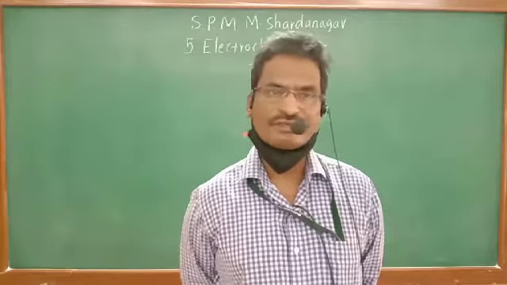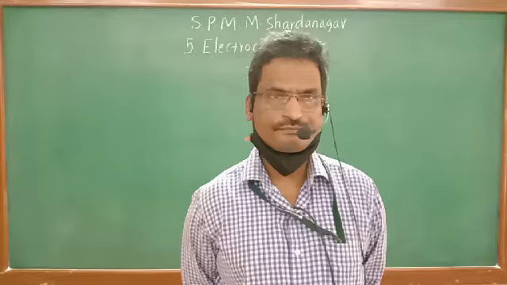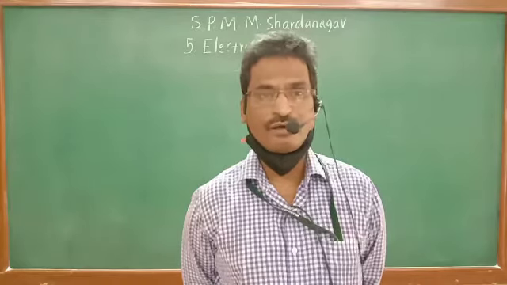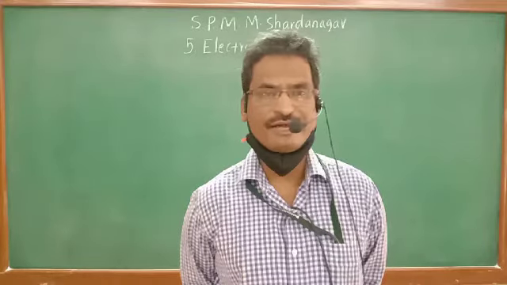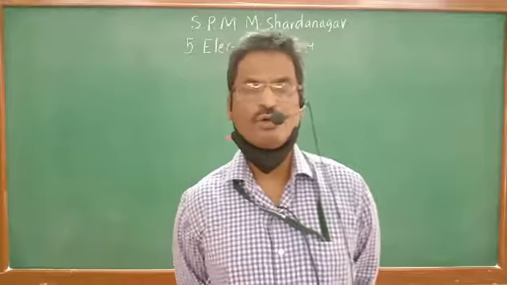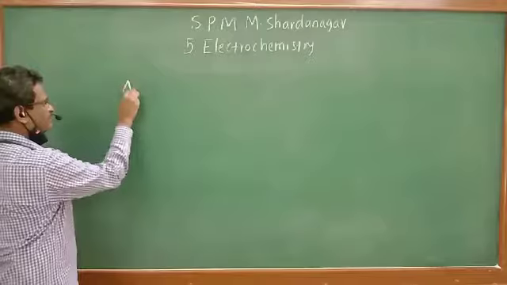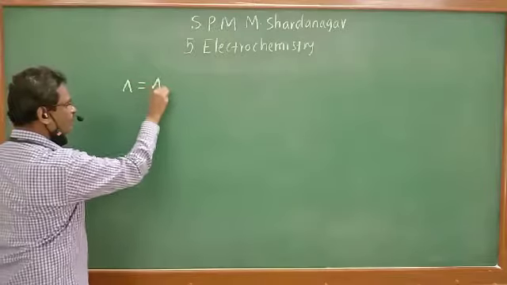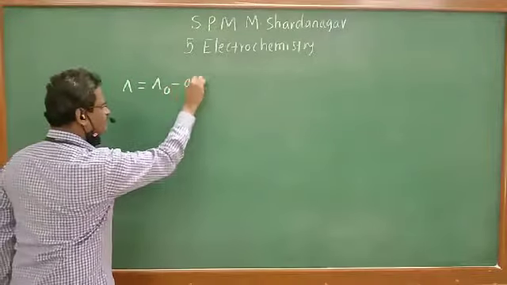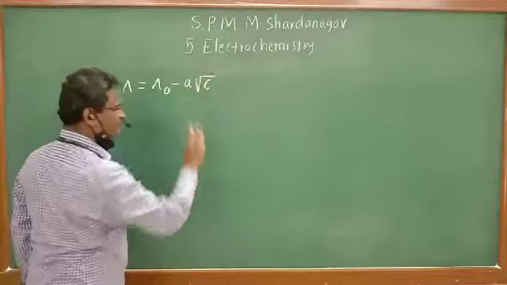Therefore, the scientist Kohlrausch performed a series of experiments and gave one equation, which we have studied: capital lambda equals capital lambda 0 minus a square root of c.